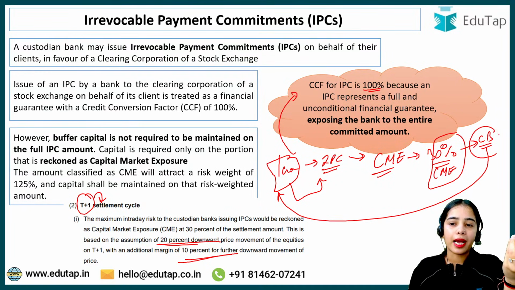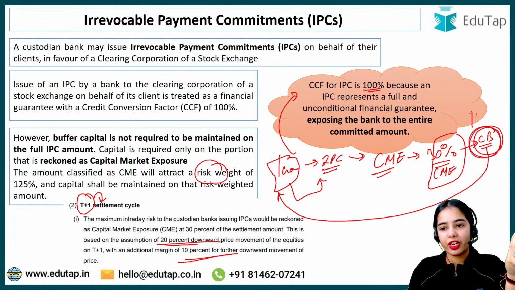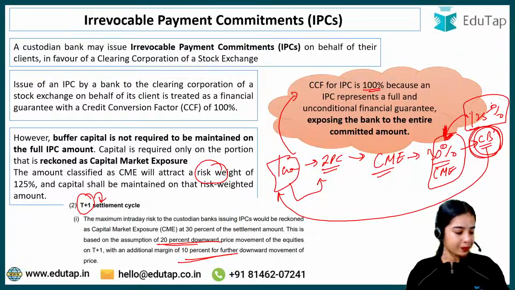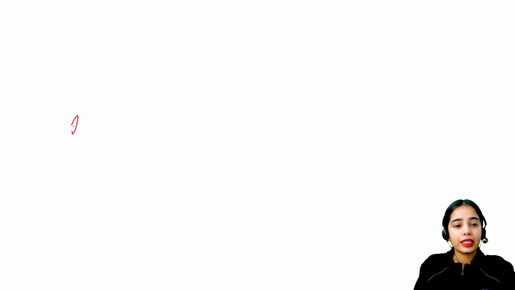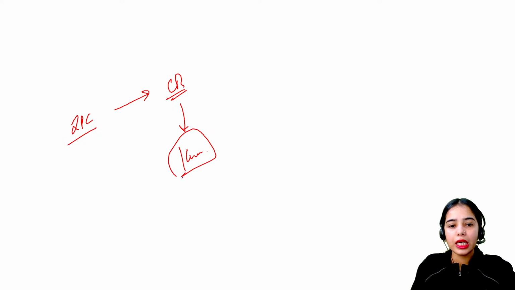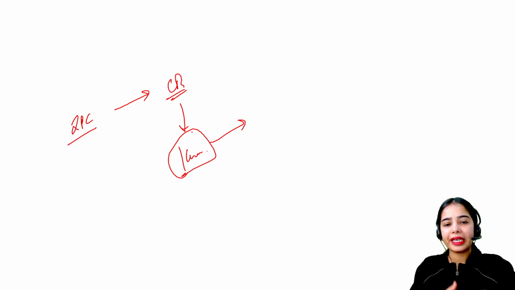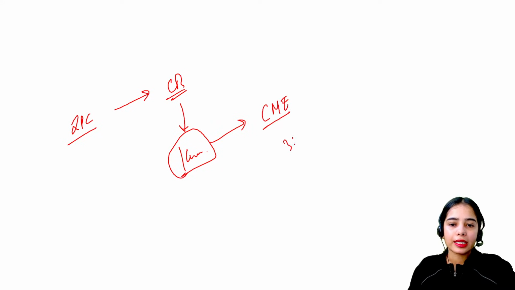So against this, the capital buffer the bank has to maintain, the capital market exposure should have 125% of the risk weight. This is the idea. I hope this is clear, that the irrevocable payment commitment has been provided by the custodian bank, let's say worth 1 crore rupees. Now this is not completely the risk, so the buffer does not have to be maintained against this whole value. The buffer has to be maintained against the capital market exposure, that is considered 30% for the T+1 settlement cycle.